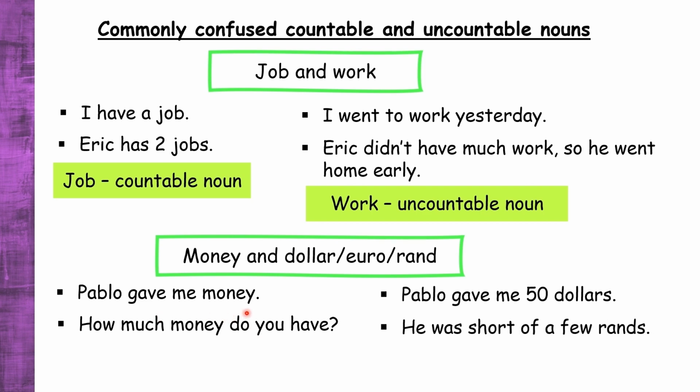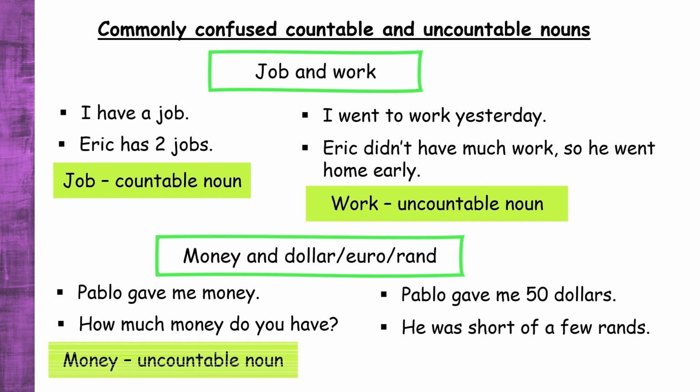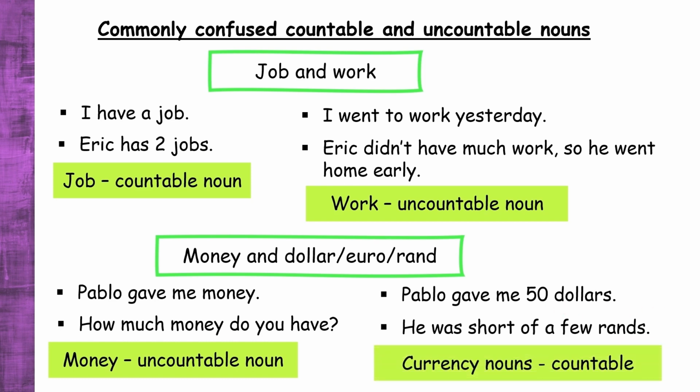In this sentence, we can see that money is not used with an indefinite article and it is used in its singular form. In this sentence, we can see that money is used with the quantifier much, which is only used with uncountable nouns. So we can conclude that money is an uncountable noun. Currency nouns, on the other hand, are used with numerical quantifiers and they are in their plural form. So the currency nouns are countable.